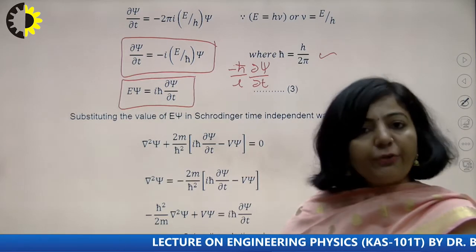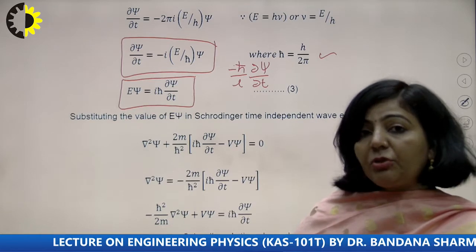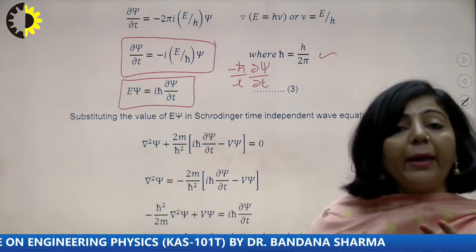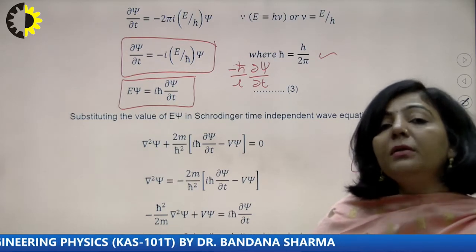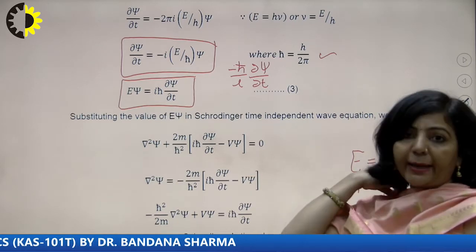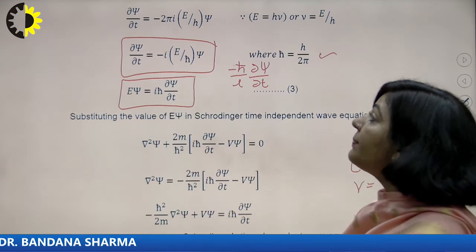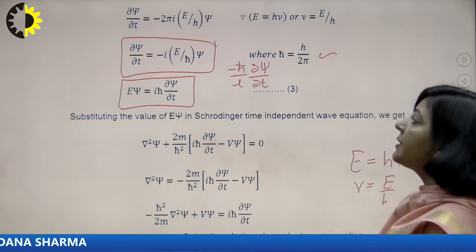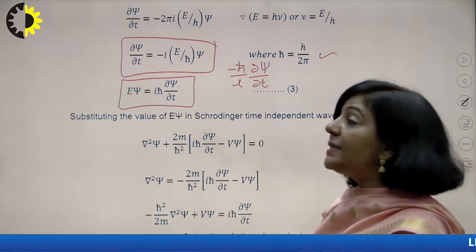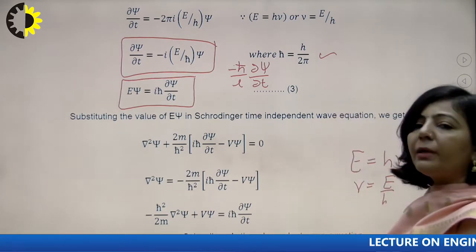Now you are going to differentiate that psi with respect to t. After differentiating psi with respect to t, you will get a particular term. In that term you have angular frequency, replace it with linear frequency, and replace that term of linear frequency with E by h, right? And after this you are getting del psi by del t is minus I E upon h cross psi, and you know 1 upon I is minus I. So finally you are getting E psi as I h cross del psi by del t. So you are getting equation number 3 here.